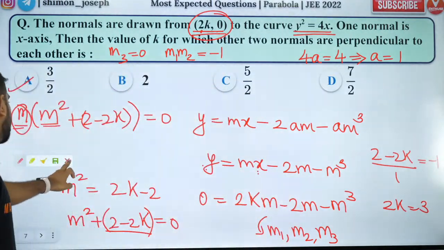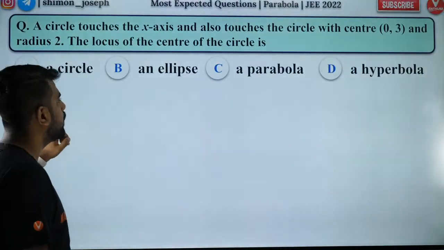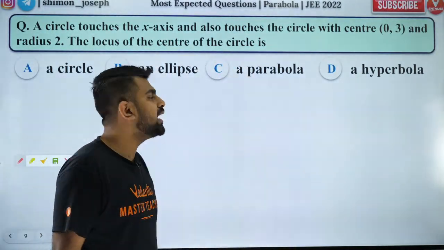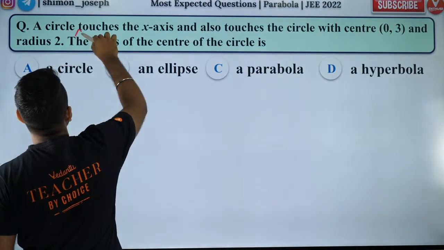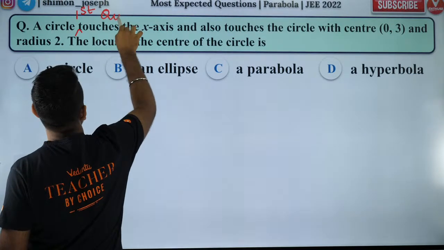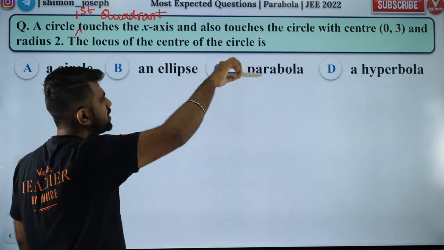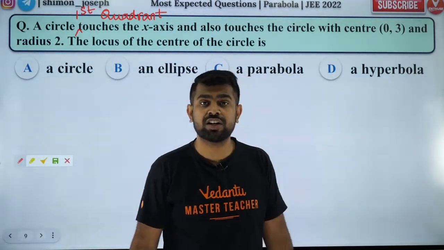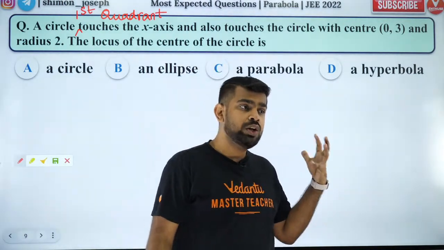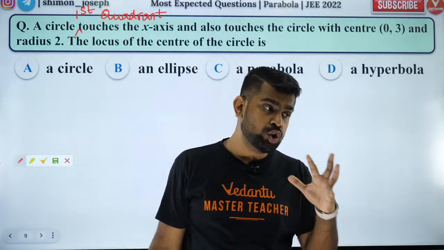Okay. So let's move forward, my dear boys and girls. This is the next one. Please try to solve it. Epic question. Okay. Guys, I'll give you one more hint. The circle is in the first quadrant. A circle in the first quadrant touches the x-axis and also touches another circle with center (0, 3) and radius 2. So what is the locus of the center of the first circle? Everybody try to solve it. It's a good question again.